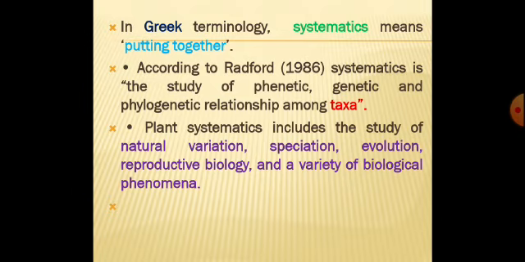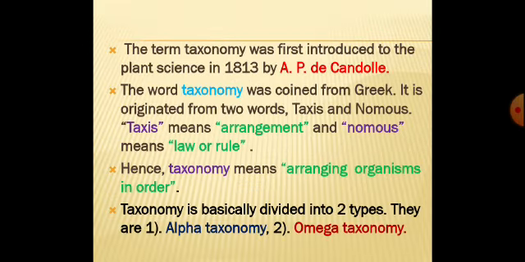And reproductive biology means we study here the pollen grain structure, its production, and ovary and ovule structure, all those things, and a variety of biological phenomena. So the components on which systematics concentrates are natural variation, speciation, evolution, reproductive biology and a variety of biological phenomena.